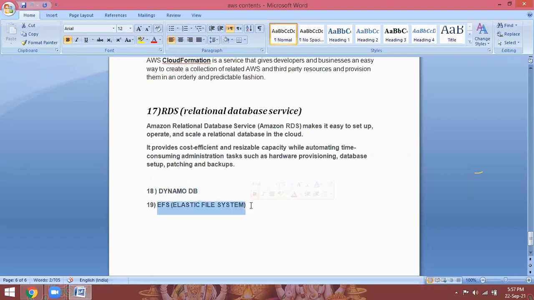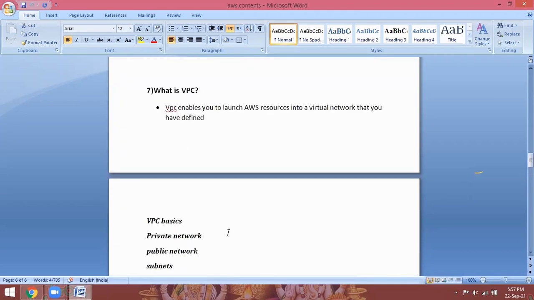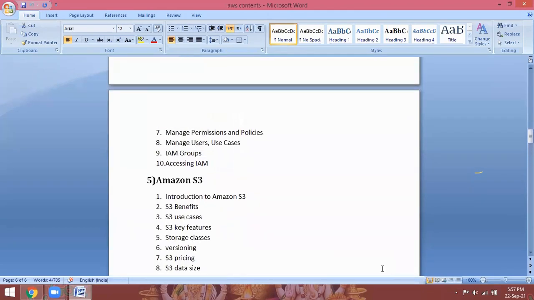Then Elastic File System. This is another storage, file system level storage. I can create one file system of 100 GB, 500 GB, 1 terabyte, 2 terabytes. I can share it to multiple instances. They can mount it and store their data in my Elastic File System. The data is stored centrally on my server. This is called EFS, Elastic File System. So these are the contents we are going to discuss in our AWS classes. If you have any doubts, please ask me.